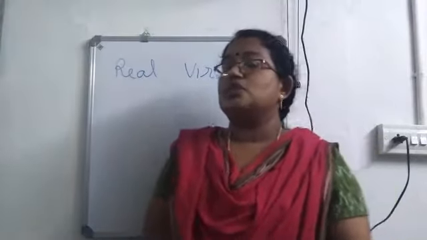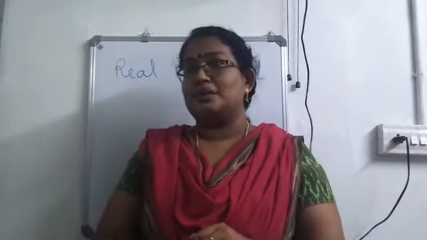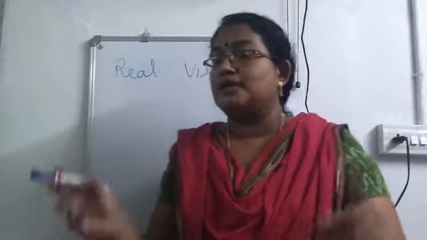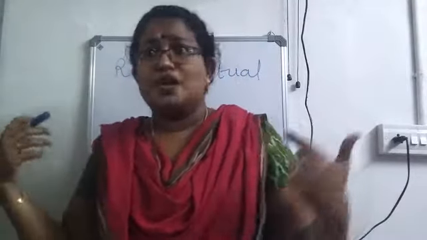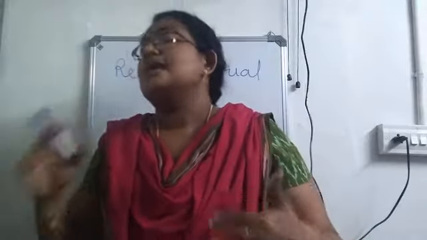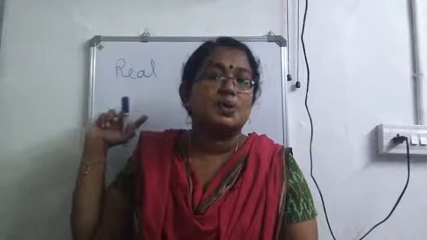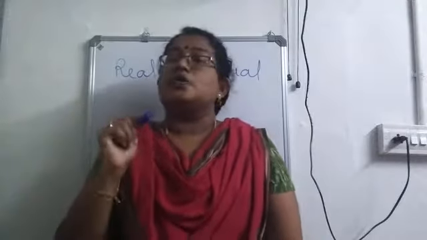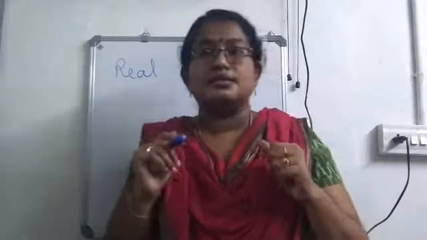Now, can you tell me which type of image you see when you stand in front of a plain mirror? Are you seeing yourself in an upside down position? No, we are seeing it as such, isn't it? That means a plain mirror produces a virtual image. Now, if it is a real image, it can be caught on a screen.